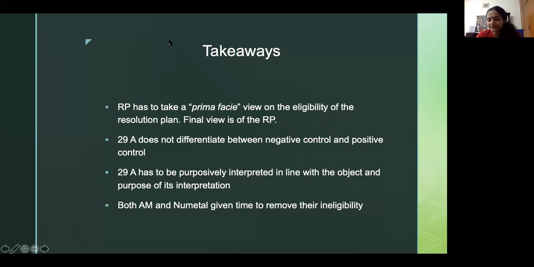This also, by the way, the 29A stipulation is not applicable in the case of MSMEs. In the case of MSMEs, the 29A bar will not apply, and promoters can go back and bid for these companies. Right? Okay.